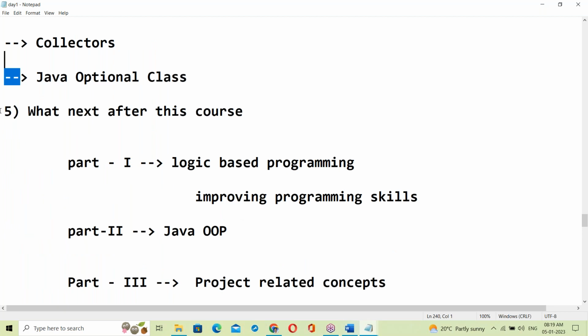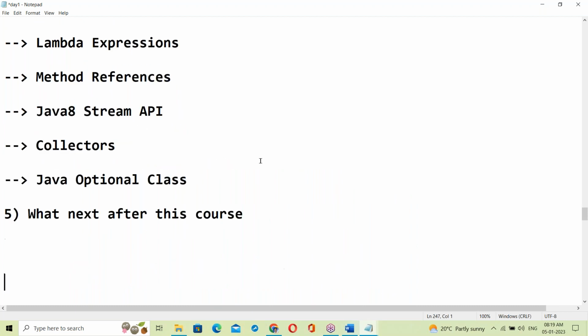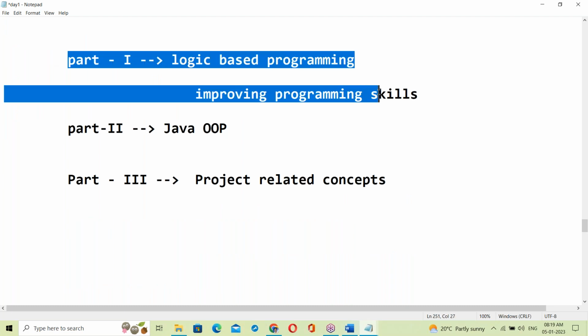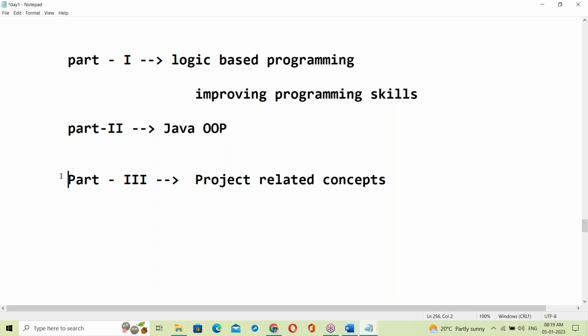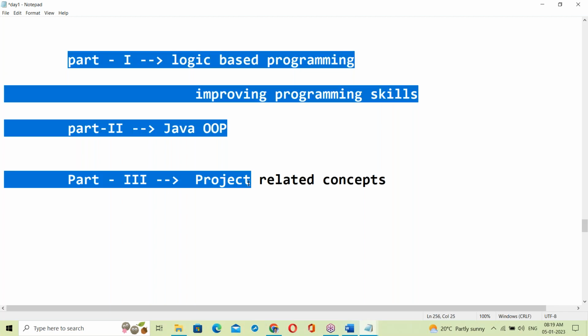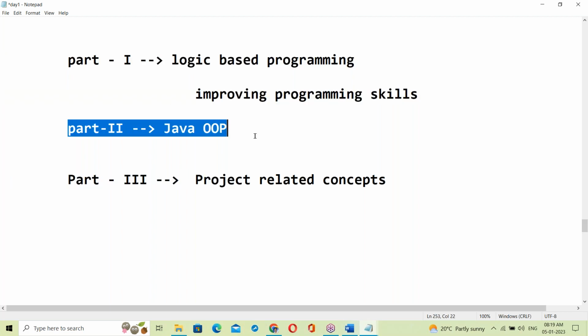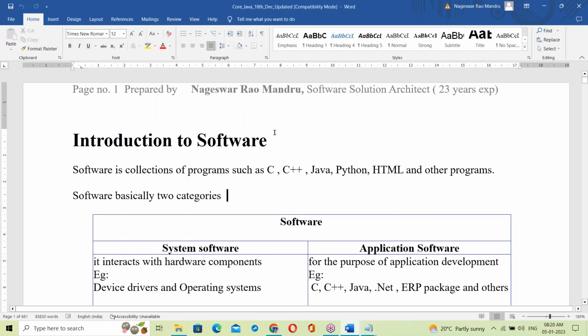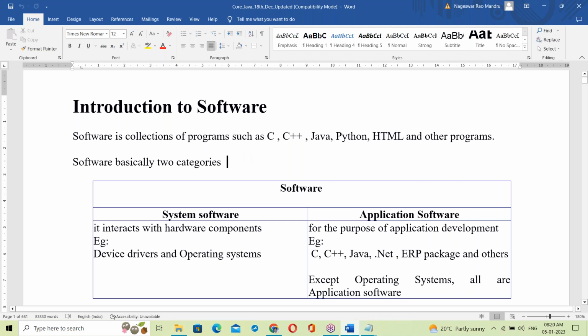So what next after this course? We discussed these things yesterday. Your complete syllabus: part 1 is logic-based programming, improving programming skills. Second part, Java OOPs. Third part, project-related concepts. These are 3 parts over 3 months: first month, second month, third month. So this is what we discussed last class, along with the software introduction. Let me repeat the software introduction also.